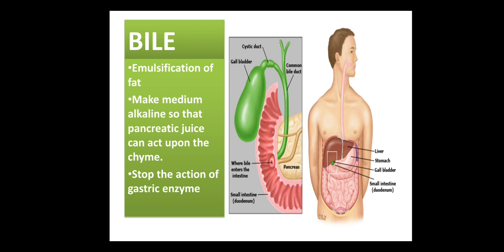Next, we have stopping the action of gastric enzyme, because now there is a role of pancreatic juice and intestinal juice. That's why bile will stop the function of gastric enzyme there. So all these three important functions are done by the what? Bile. As you can see in the diagram also, it is showing the inner section of the duodenum.